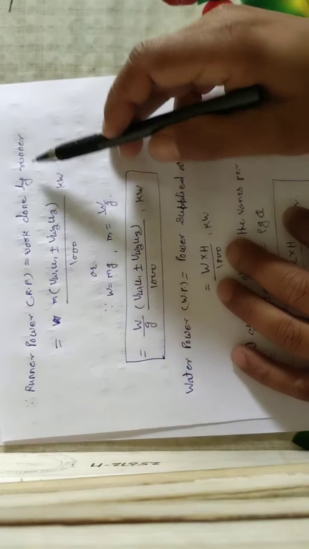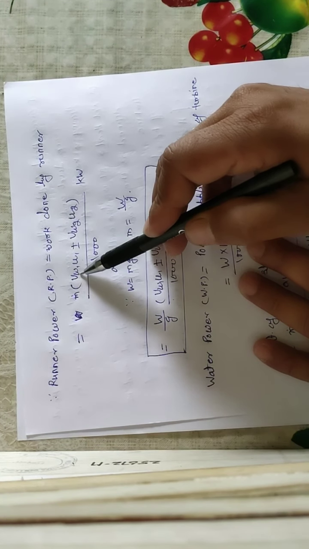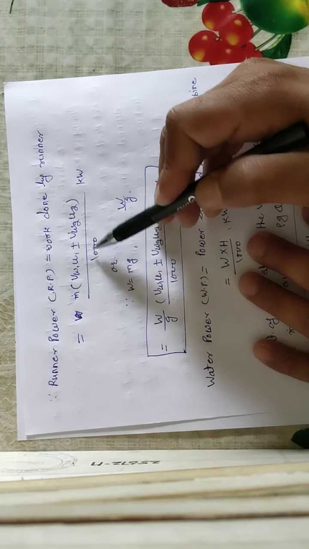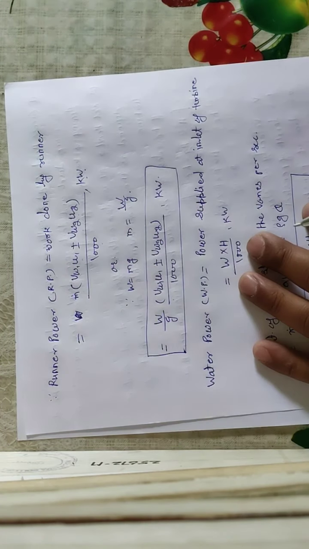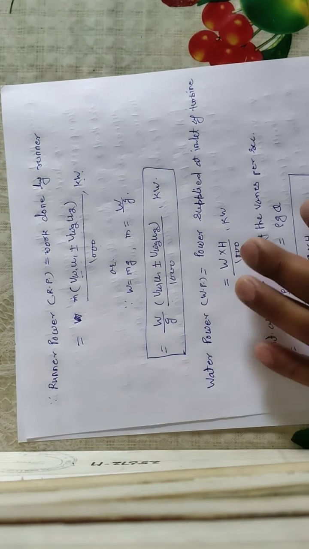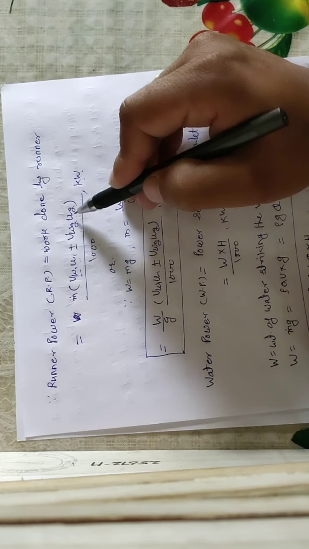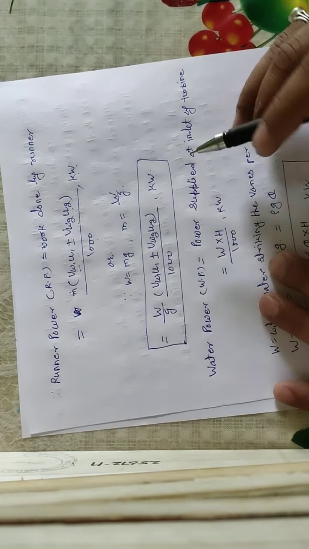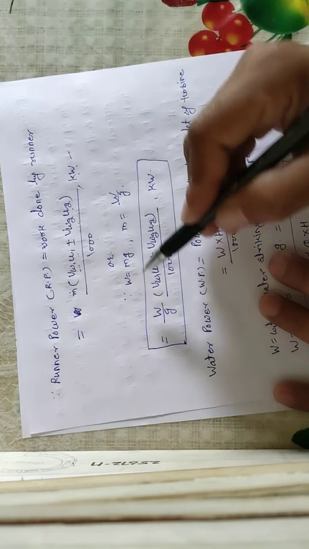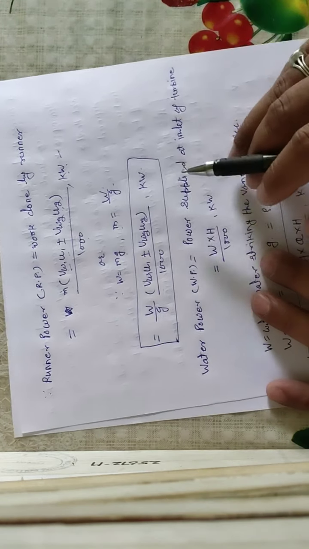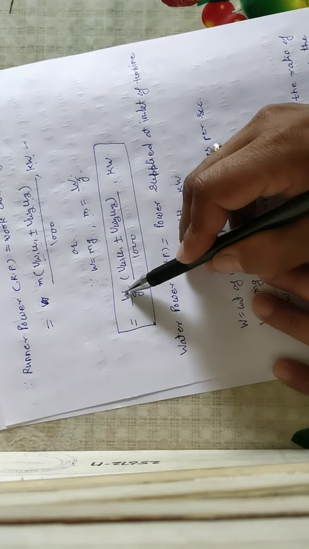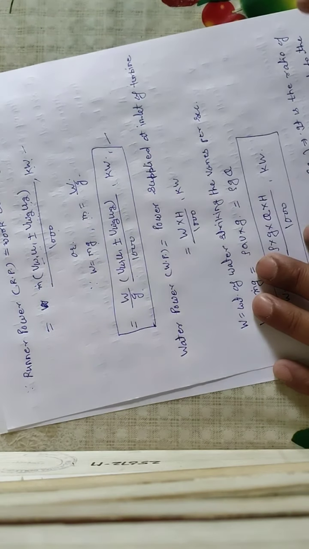As we know, runner power is also called the work done by the runner, means how much work the runner has done. As we have derived in the previous unit as well, work done by the runner is equal to mass flow rate m times (Vw1 U1 plus or minus Vw2 U2) upon 1000, and the unit is kilowatt, where Vw1 is the whirl velocity at the inlet and U1 is the tangential velocity of the blade at the inlet, Vw2 is the whirl velocity at the outlet and U2 is the tangential velocity at the outlet. Now this equation can also take another form. As we know, W is equal to mg and m is equal to W upon g. So in place of m we have put W upon g. So this is the runner power.